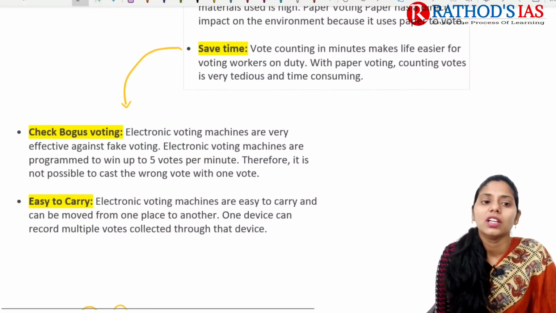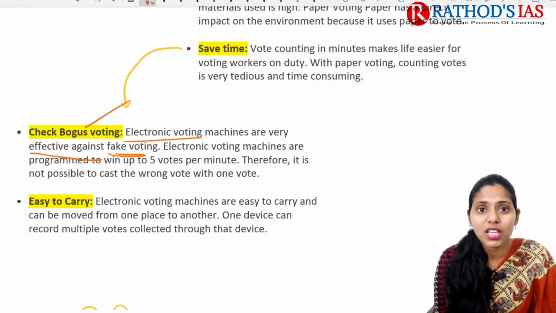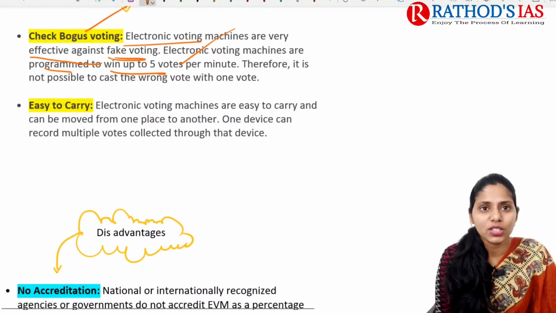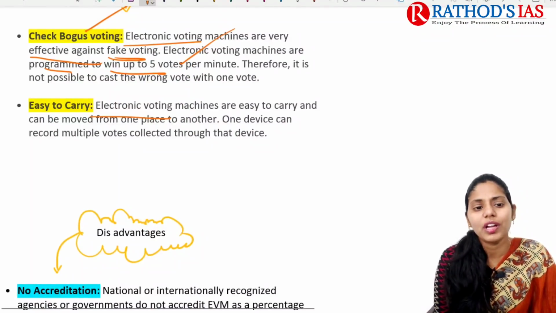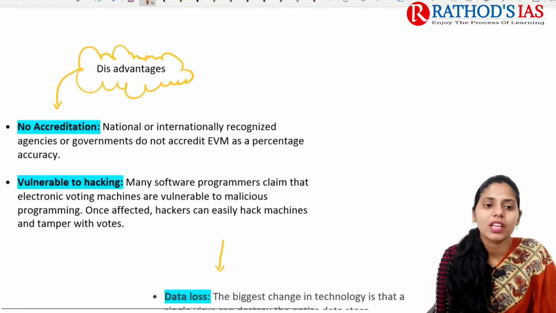Next one is checking bogus voting. Electronic voting machines are very effective against fake voting as well. These EVMs are programmed to record up to 5 votes per minute. And next, they are very easy to carry, so they can be moved from one place to another easily.